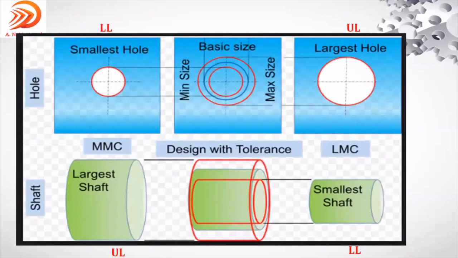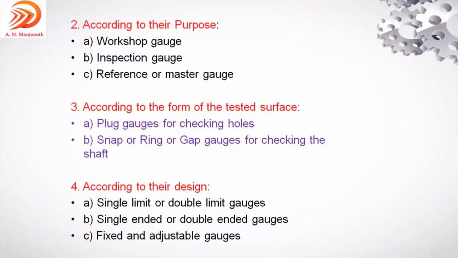So this is the figure I told about in the last class. As I told in the last class itself, I am going to use it multiple times to discuss the concept. Right? Based on this figure, we're going to discuss Taylor's principle also. Coming to the types of gauges, the second one, the third one, and the fourth one. The third is according to the form of tested surface: plug gauge, snap gauge. Right? Till this we have discussed in the last class.